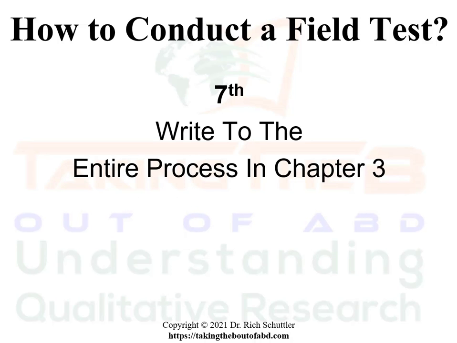The next step is to write the entire process in Chapter 3. And this might take 3 paragraphs. Basically, you indicate that you had a field test, you started on such and such a date, you sent it to how many different faculty members who are expert in qualitative research. You never mention their names in your proposal or dissertation. You just say how many and that they have expertise. If they all happen to be university professors, that's fine, but no names.